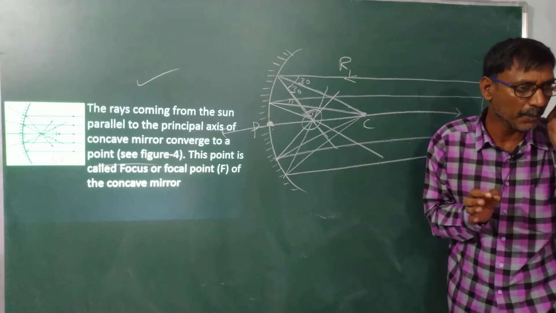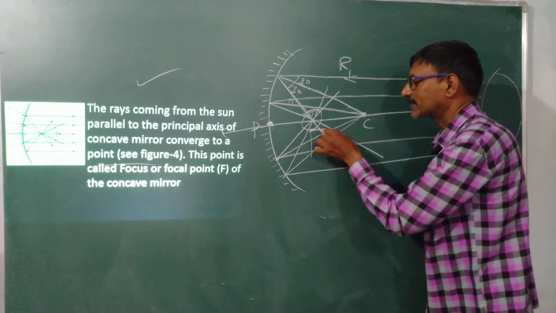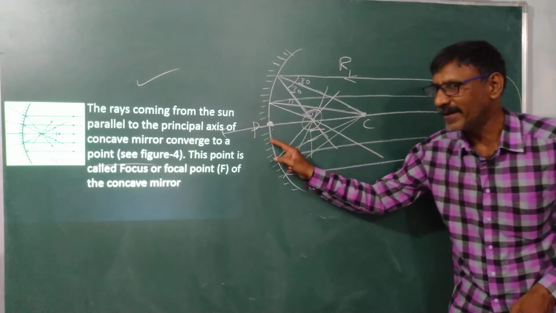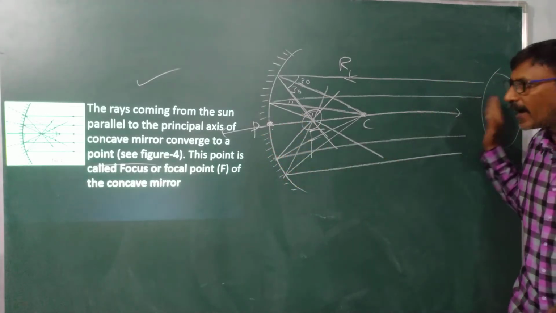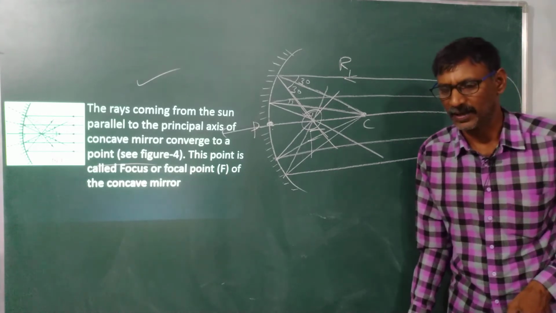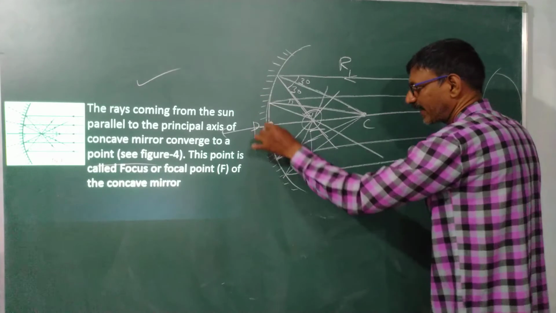These are very, very important. This point is called the focus. That means the focus, center of curvature and pole are on the axis of the concave surface.